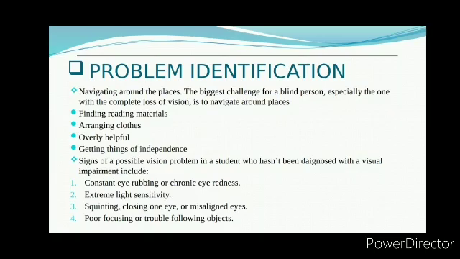Signs of a vision problem in a student who hasn't been diagnosed with a visual impairment include: first, constant eye rubbing or chronic eye redness. Second, extreme light sensitivity. Third, squinting, closing one eye or misaligned eyes. Fourth, poor focusing or trouble following objects.